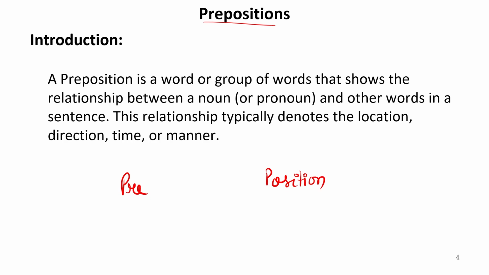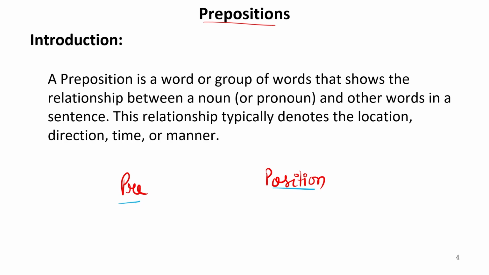Whenever a word is written prior to another thing which it is relating or qualifying, position refers to the location of something, where that thing is.